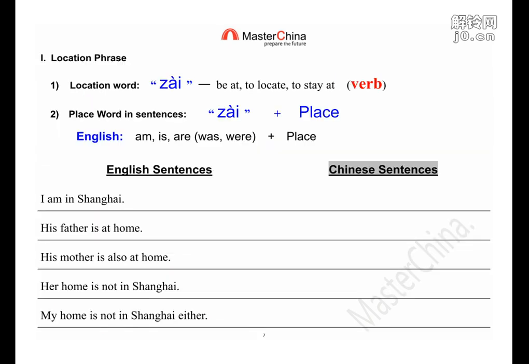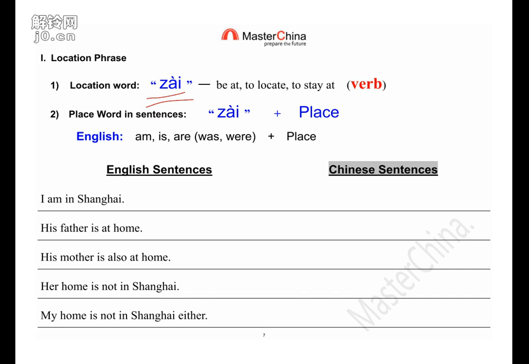Okay, so we know how to manage sentence order. Then we can get the longer sentence. The new part of the sentence is we put the location phrase, or we can call it place word, in the sentence. So when we describe the location, we also need to use a specific word. That's 在. So 在 means be at, to locate, to stay at.